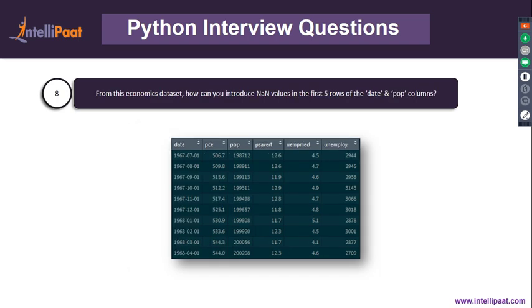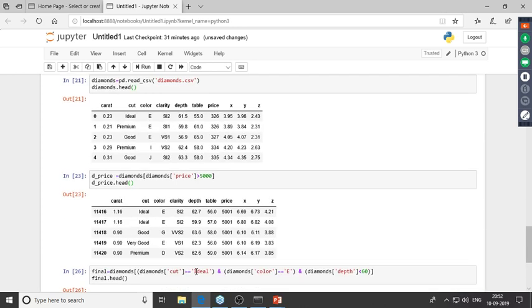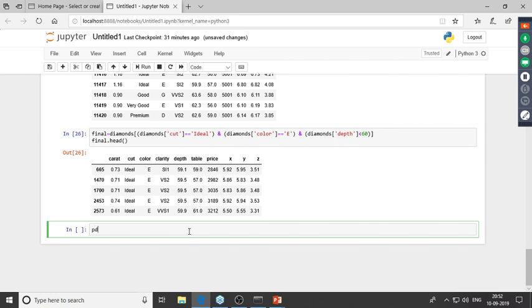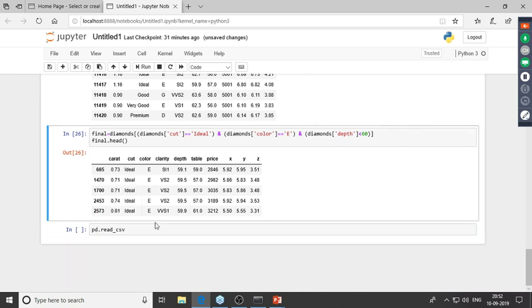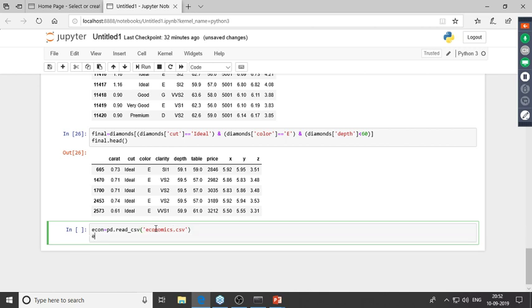Right, now we have this economics data set with us, and we'd have to introduce NA values, or basically missing values, in the first 5 rows of the date column and the population column. So let me first again load up the data set. I'll type in pd.read_csv again, and inside this, I'll give in the name of the file, which is economics.csv, and I'll store this in, let's say, econ. Let me print out the head of it, econ.head.